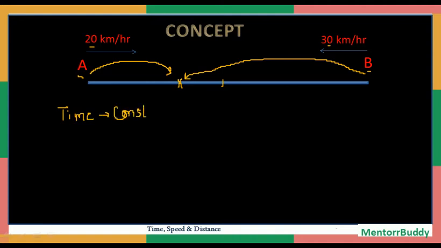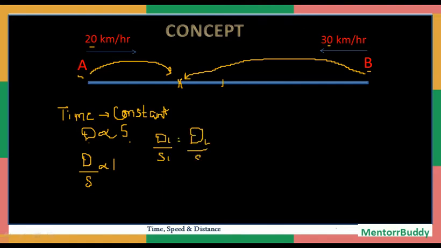When my time is constant, I can say distance will be directly proportional to the speed. The speed factor will decide what amount of distance will be covered by the respective person. The same thing can be written as d by s being directly proportional to 1, and removing the sign of proportionality, this becomes d1 by s1 equals d2 by s2.